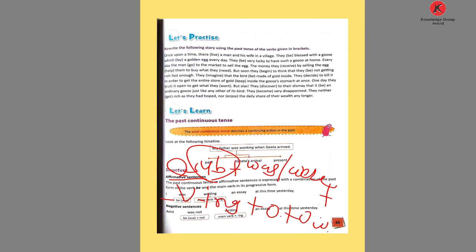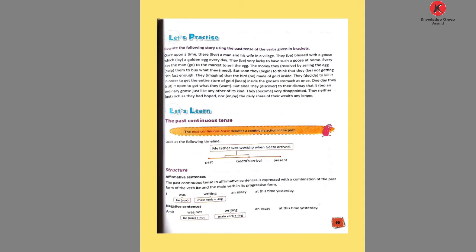With the singular we write was, and I with was. I was writing an essay at this time. This is the sentence. Look here. I was, it is a to be form, but the past to be form. Then the verb writing, main verb with ing, and essay at this time, object and the other words. This is the structure of the affirmative sentence.